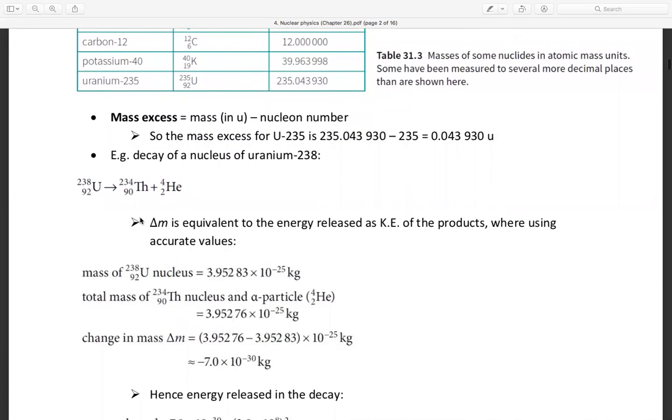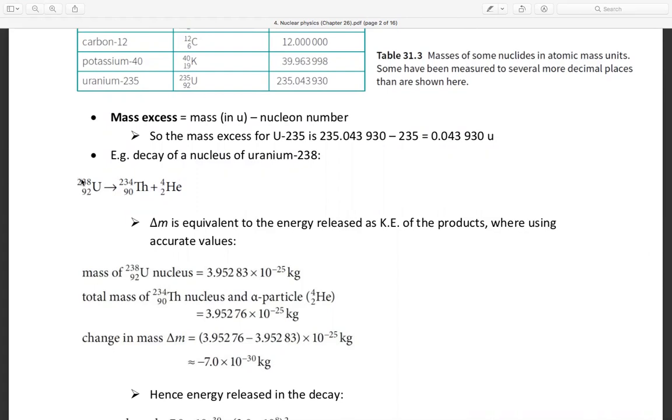This is the mass before, and the mass after is the mass of the thorium nucleus and the helium nucleus, minus the mass of uranium. This is the change in mass. I repeat: change in mass equals the mass after reaction, thorium and helium, minus uranium.